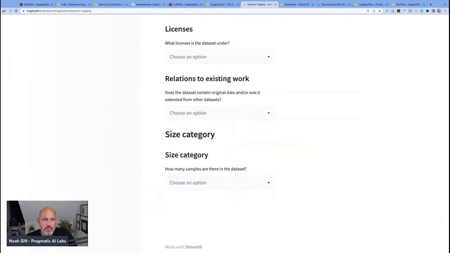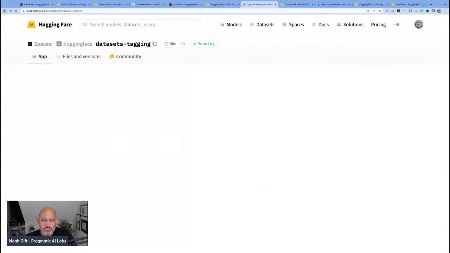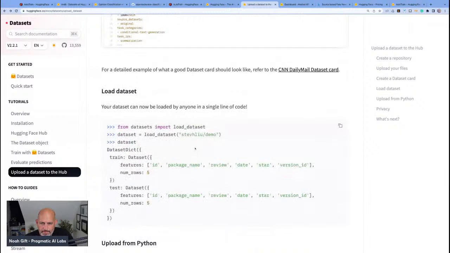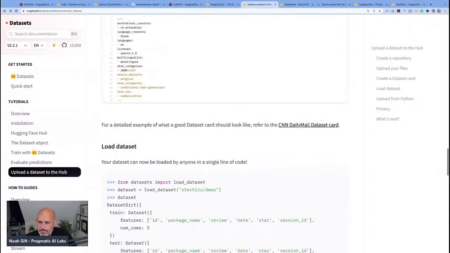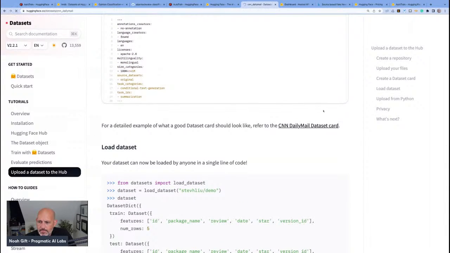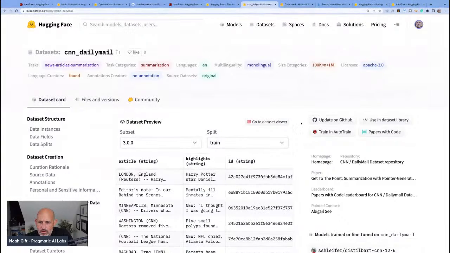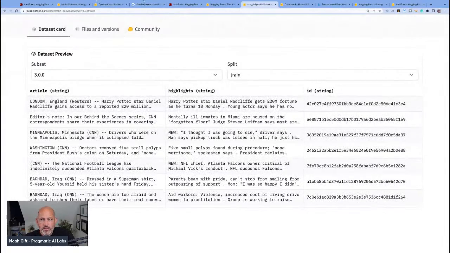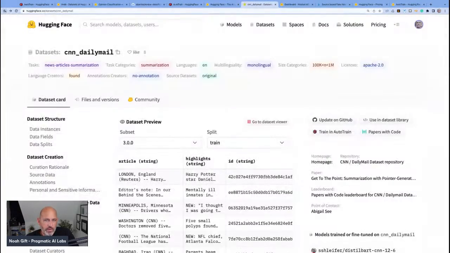Okay, let's go back to our data set. CNN Daily Mail dataset card. Dataset viewer. Wow, this is, well, I guess the good news about Hugging Face is it's a lot more complicated than I thought it was.